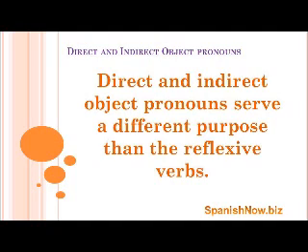This time we're actually referring to an object, whereas with a reflexive verb, you are the subject and you're reflecting back onto the subject. That's why we say oneself, itself, himself, myself. While direct object pronouns and indirect object pronouns actually transmit through to an object, okay? So there's actually a physical manipulation of an object taking place.